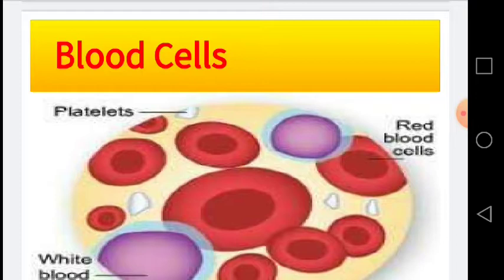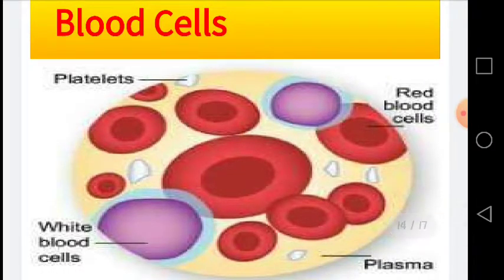After having this understanding, we are moving towards the very important tissue of the blood circulatory system, and that is blood. It comprises three types of cells and one very important liquid fluid, that is plasma. Plasma is basically the fluid which is present in the blood, and it helps in carrying the blood cells. It is a pale yellow liquid, and there are three types of blood cells: red blood cells, white blood cells, and the platelets.